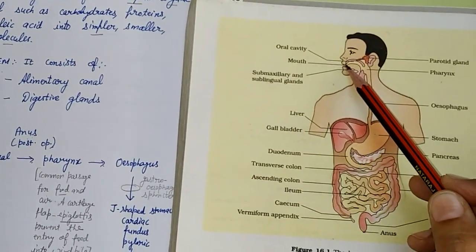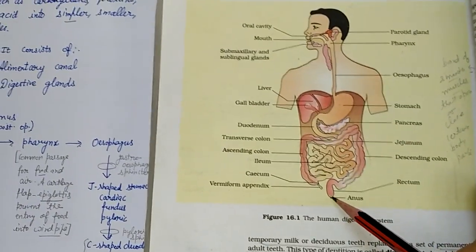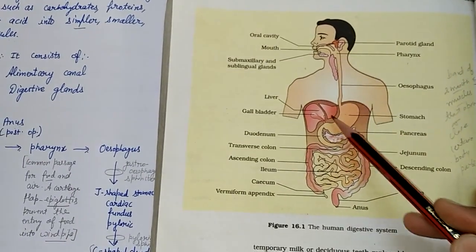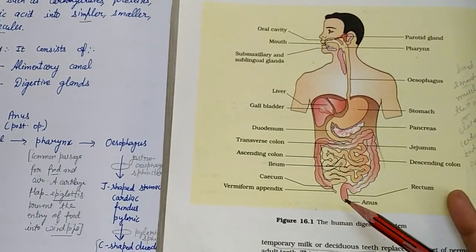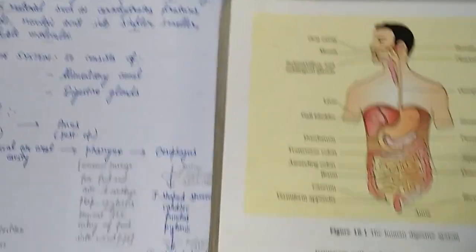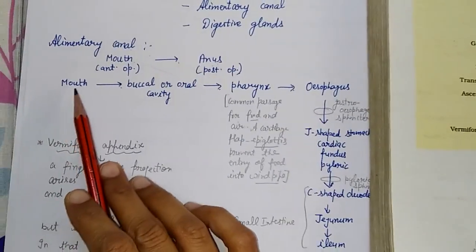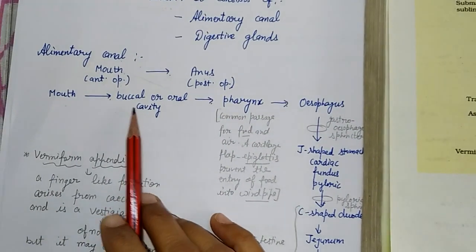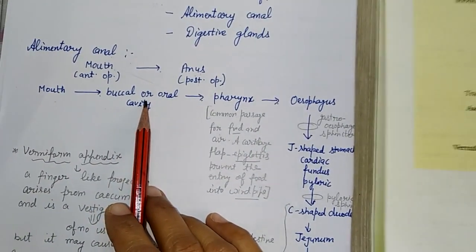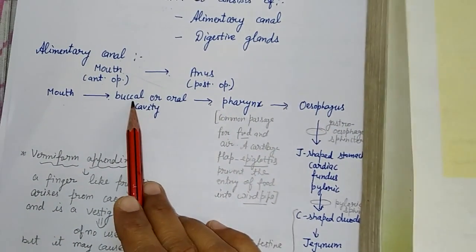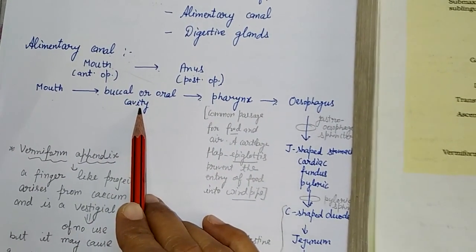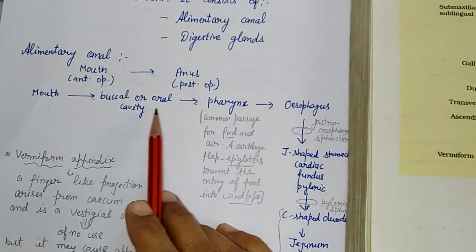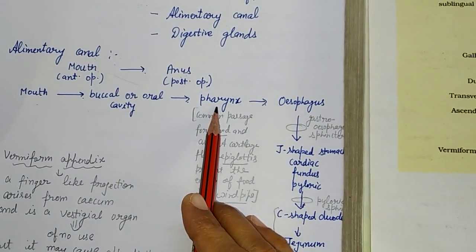Originate from the mouth and ends at the anus. This long muscular tube is called the alimentary canal. Okay. So first it starts from the mouth, then it proceeds to the buccal or the oral cavity, same thing, which leads into the pharynx.